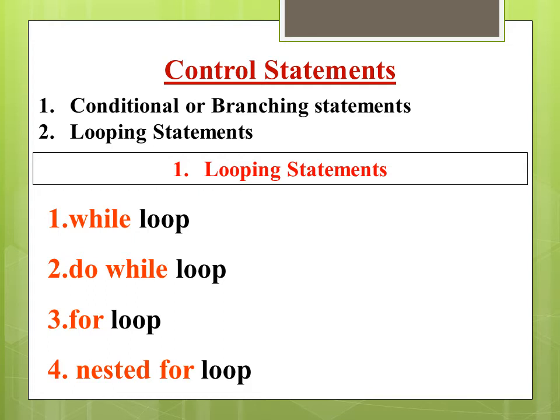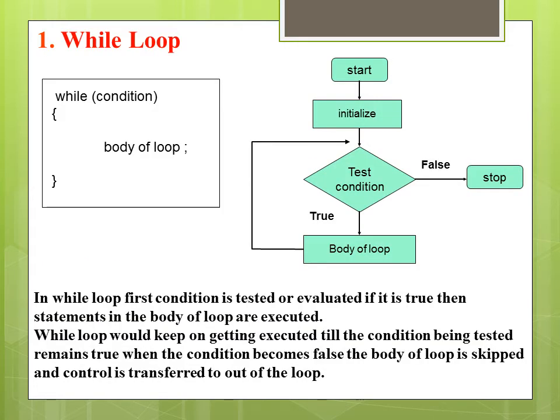Basically, looping statements are used to execute same block of code again and again. So there will be no need to write same code again and again. There are different types of looping statements: while loop, do while loop, for loop, and nested for loop. Then first one is while loop.